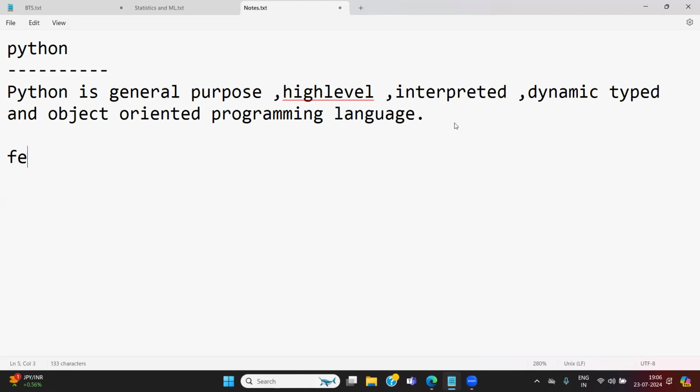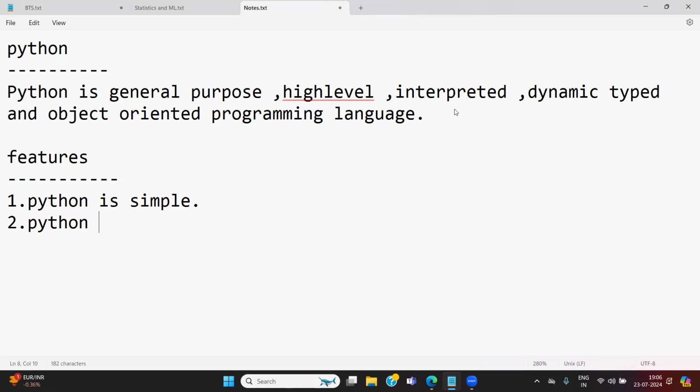Some points I will write for Python. What are the features of Python? The first feature is that Python is simple. Very simple. Python is simple means very simple. One more important point is that Python is open source. No need to pay for Python.